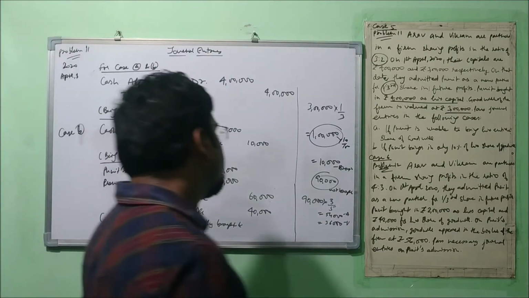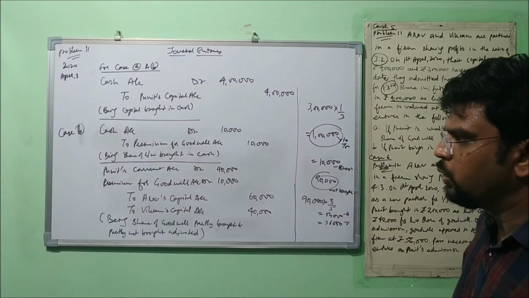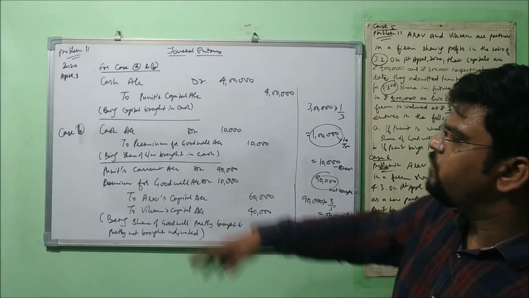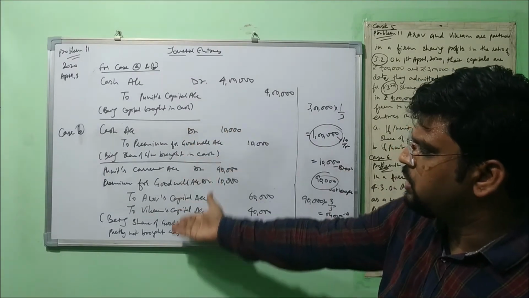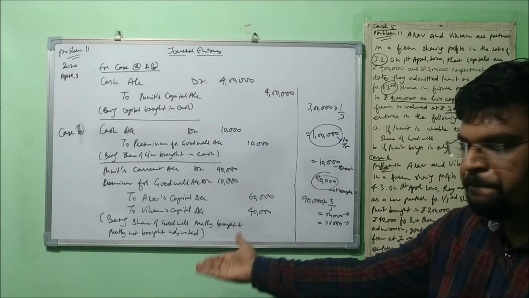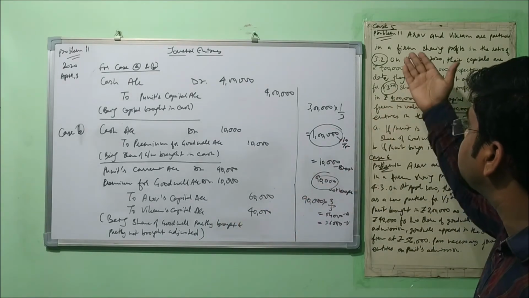Okay, so this will be done in case B. You can see, have a look. This entry will be common, already I have told you, and these 2 entries will be done. Okay, so it was all about the problem 11, case number 5.